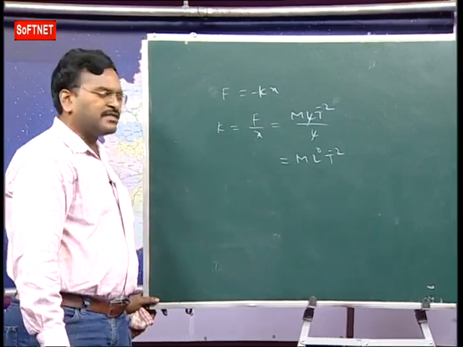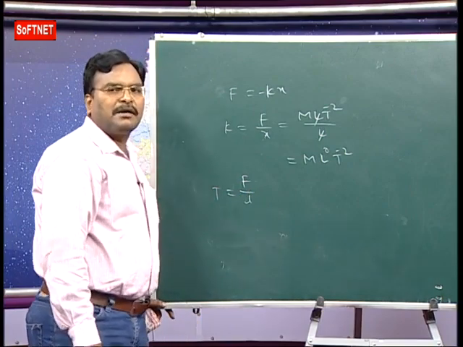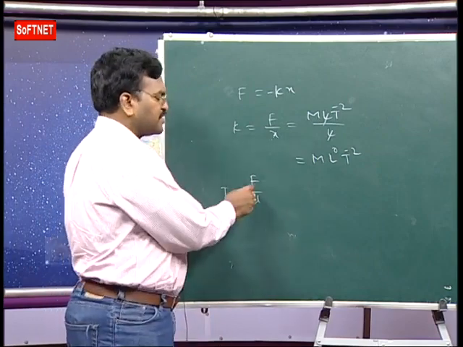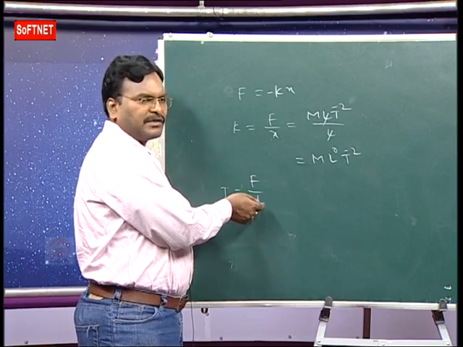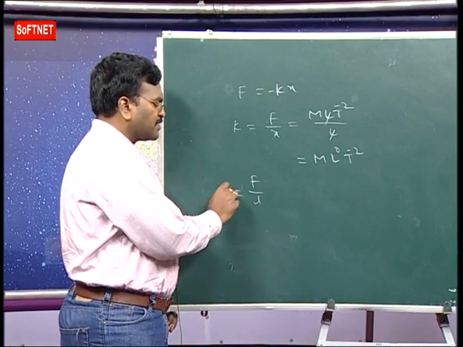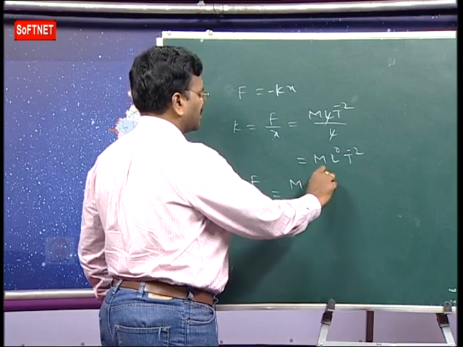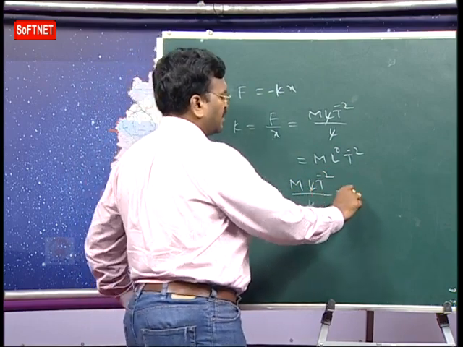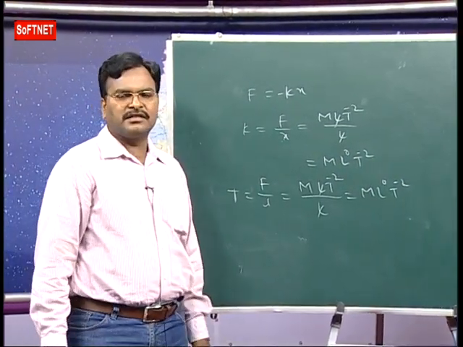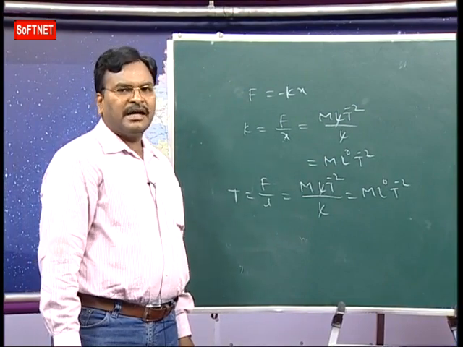And also we have surface tension. Surface tension is the property of a liquid. It is the force acting per unit length of an imaginary line drawn on the free surface of a liquid. So surface tension is F by L. Force is mass into acceleration, M L T power minus 2, divided by L. So what are we getting now? M L power 0 T power minus 2. Force constant and surface tension have the dimension formula M T power minus 2.